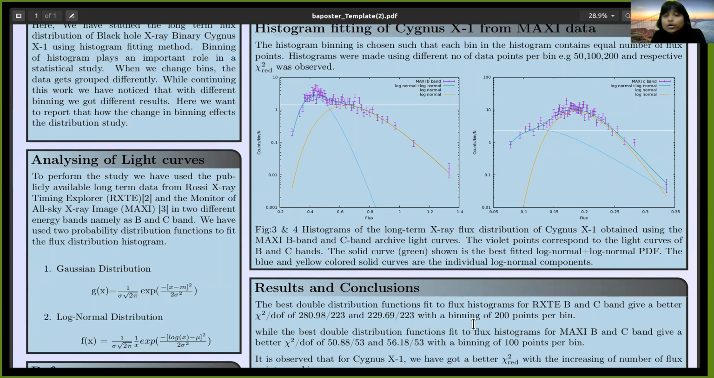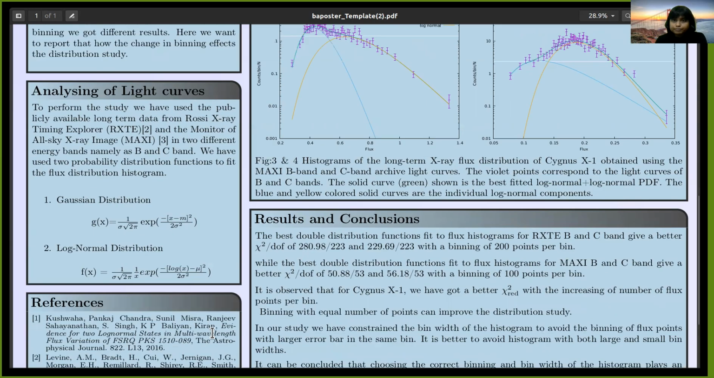Using these long-term light curves, we have made several histograms, and to fit those histograms, we have used two probability distribution functions: the Gaussian and the log normal distribution function. We have used combinations of these two probability distribution functions to fit all the histograms, like log normal plus log normal, log normal plus Gaussian, and Gaussian plus Gaussian combinations.